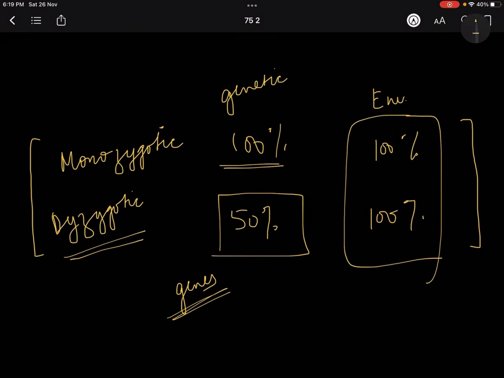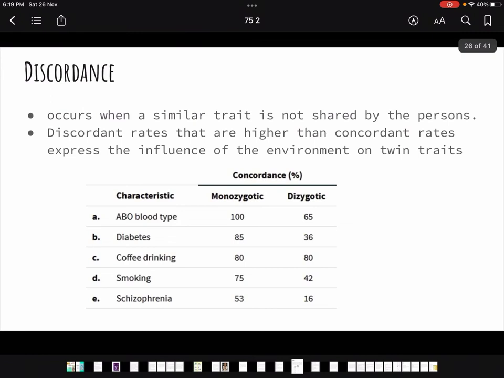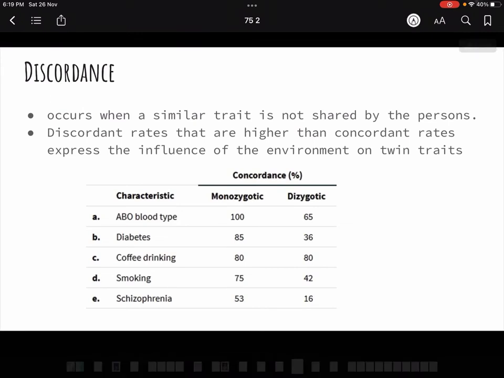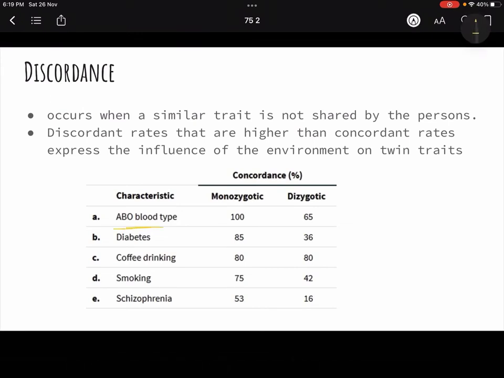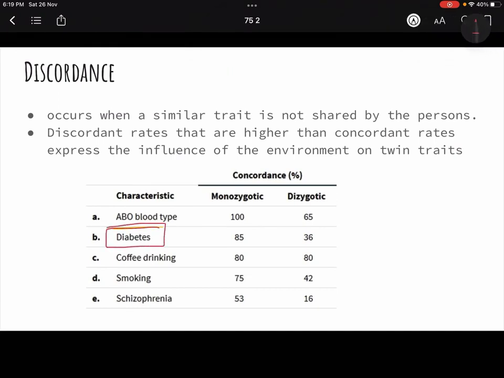Now I will tell you with an example because you must not be understanding it. Now look at this example. For example, there is diabetes. I am taking diabetes as a trait, okay? Diabetes is the trait. So what does concordance mean? Concordance means both of them are having it.